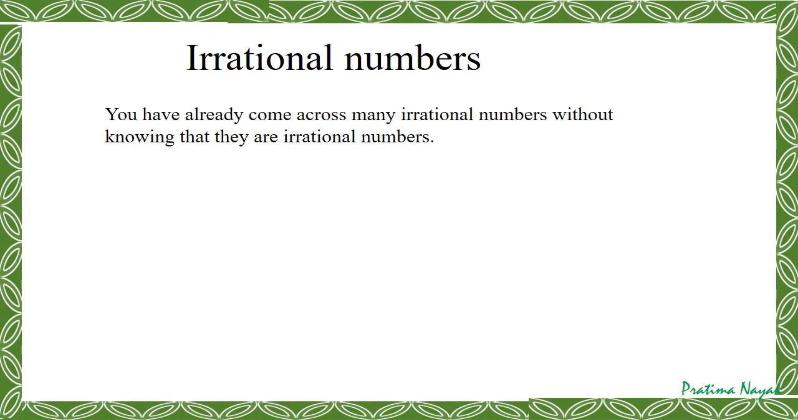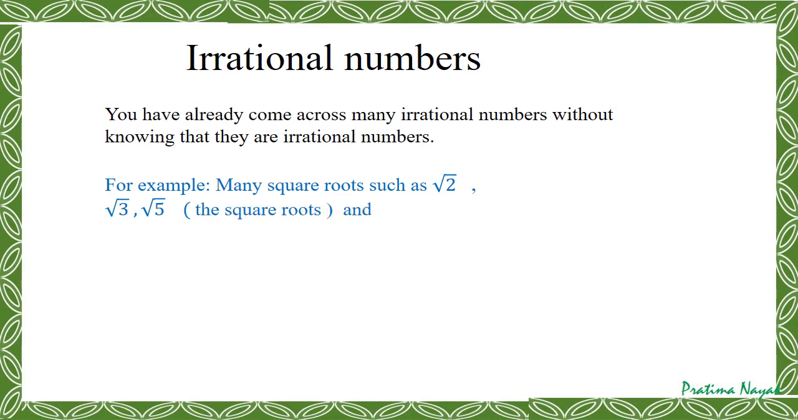Now, you have already come across many irrational numbers without knowing that they are irrational. But formally we'll learn about them in this video. Now, what are the irrational numbers? For example, under root 2, under root 3, under root 5, and the most familiar number to us is pi. It is also an irrational number.